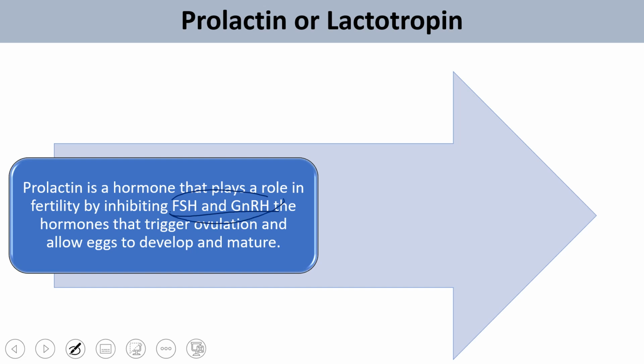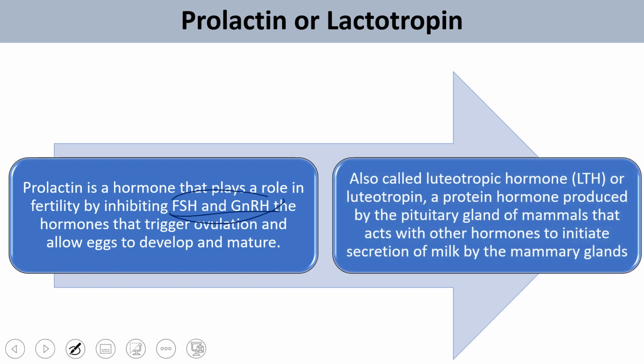When the egg is not there, fertilization will not occur even after intercourse, even if sperm is present, and the chances of getting pregnant will be reduced. During the first 6 months after birth, the chance of pregnancy is roughly 2% less than in other women. Prolactin is also called luteotropic hormone or luteotropin,